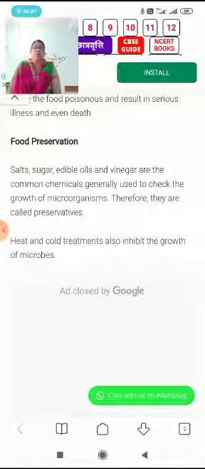You must have seen your mother while making pickles, she adds a lot of salt, turmeric and mustard oil to keep the pickle fresh for a longer time, to prevent it from spoilage. As well, you must have seen your mother adding some sugar to make pickles. Sometimes vinegar is also used. So these are natural preservatives. By adding these, we can prevent foodstuffs from spoiling and keep them fresh for a longer time.